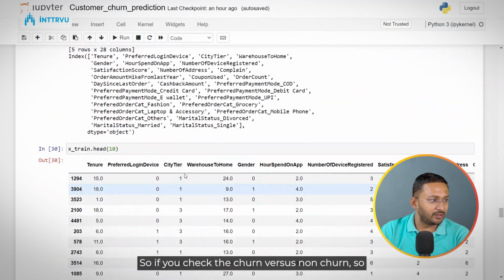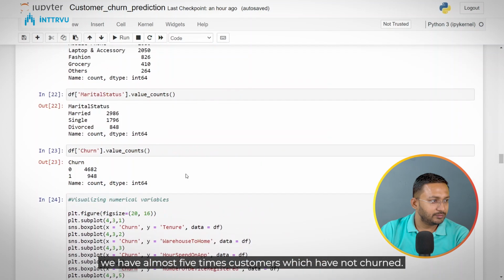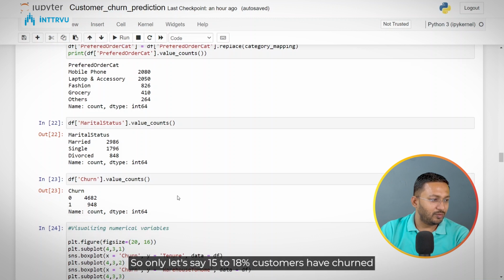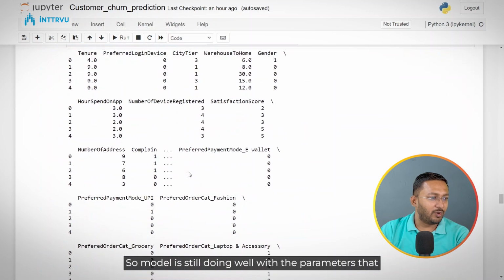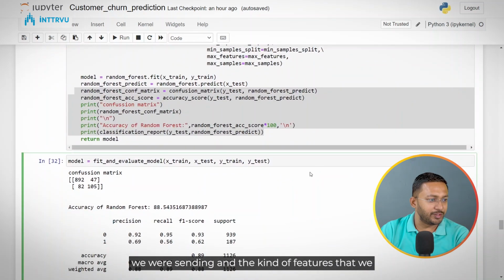So if you check the churn versus non-churn, so we have almost 5 times customers which have not churned. So only let's say 15 to 18% customers have churned overall. So model is still doing well with the parameters that we were sending and the kind of features that we have.